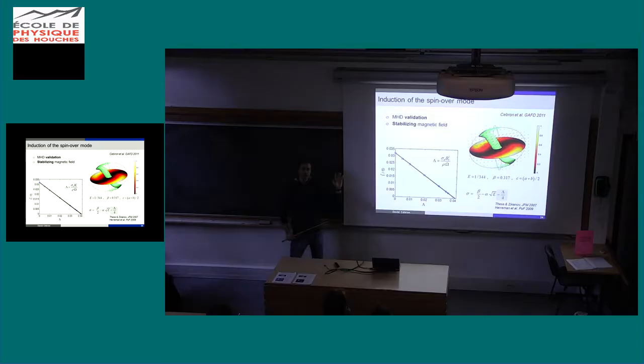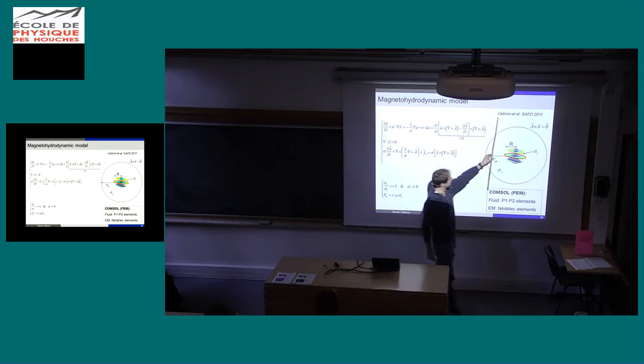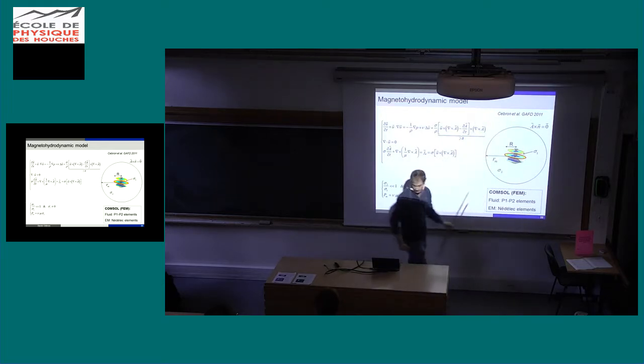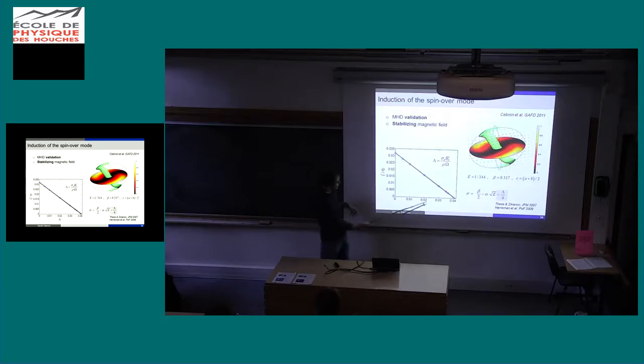So the first check is to impose a magnetic field, an axial one. Imagine you have Io, the liquid core of Io, which moves in the magnetic field of Jupiter. So the magnetic field is here. Io won't modify the magnetic field of Jupiter so much, except by induction. So I take my ellipsoid here, and I impose an axial magnetic field due to another body, like Jupiter. And if I do so, it is here sigma over beta, so the growth rate again. You see that if I increase the imposed magnetic field, I decrease the growth rate. I stabilize the thing.